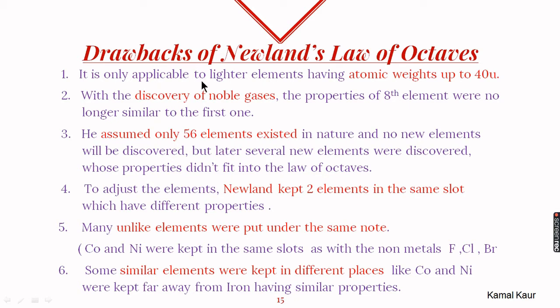His law is applicable only to the lighter elements up till atomic mass 40, which is of calcium. After the discovery of noble gases, the properties of the 8th element were no longer similar to the first one. He assumed only 56 elements existed and no new elements would be discovered later. To adjust all the elements, he kept 2 elements in the same slot. Unlike elements were put under the same note, as we have seen, he kept metals and non-metals together. Similar elements were kept in different places, for example, cobalt and nickel, which are the same as iron, but they were kept in different places.